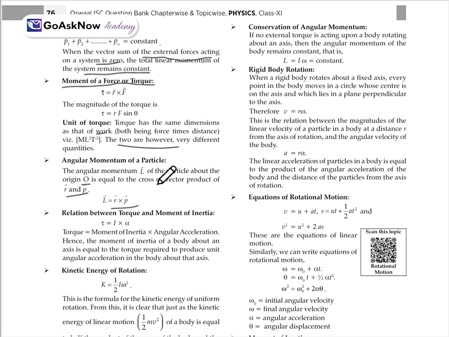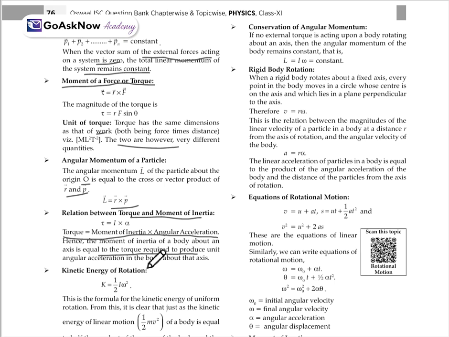Now, relation between torque and the moment of inertia. That will be tau equals I alpha, where torque is equal to moment of inertia multiplied by angular acceleration. I is the moment of inertia and alpha is angular acceleration. Hence, the moment of inertia of a body about an axis is equal to the torque required to produce unit angular acceleration in the body about that axis.